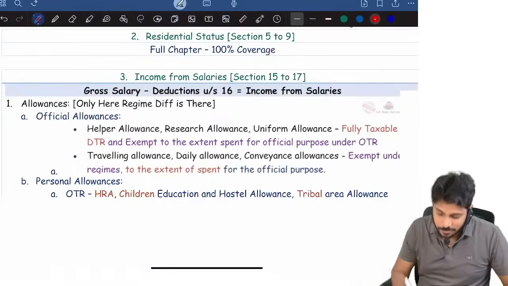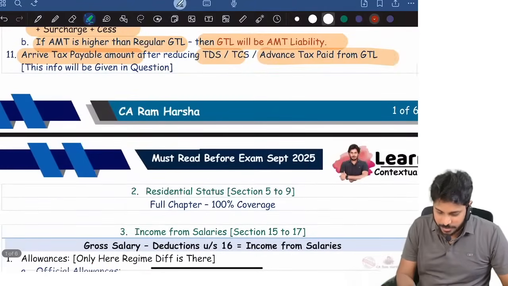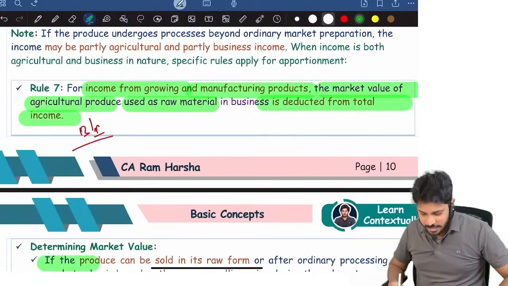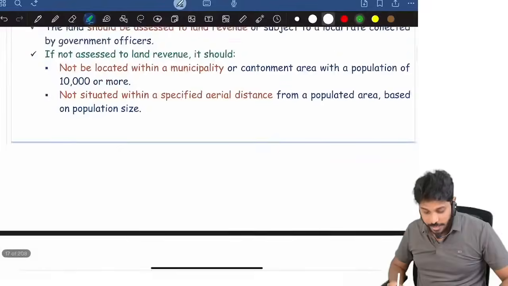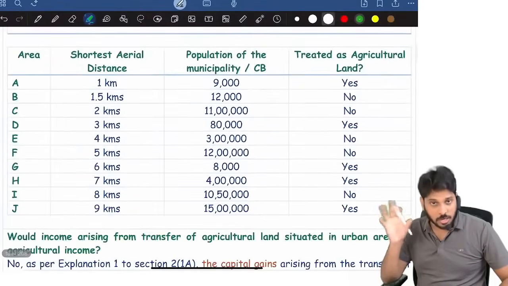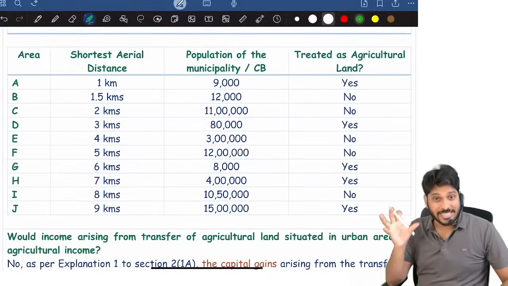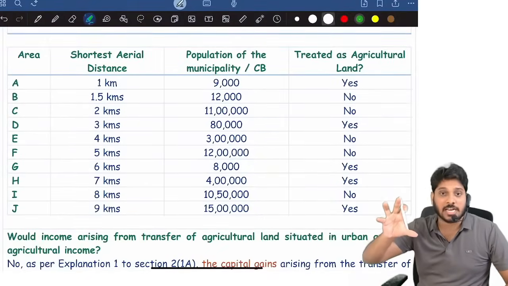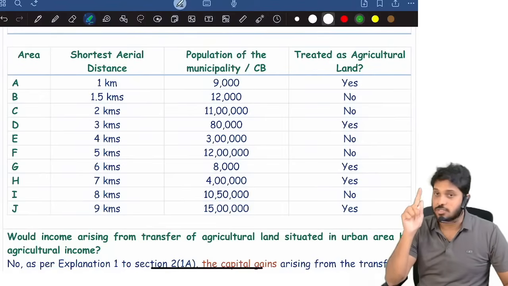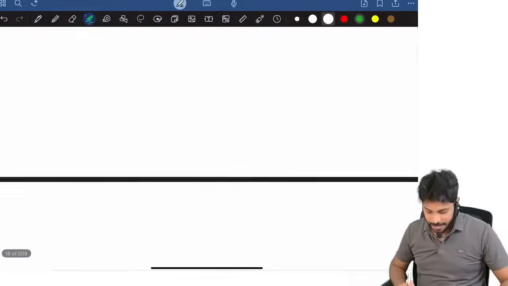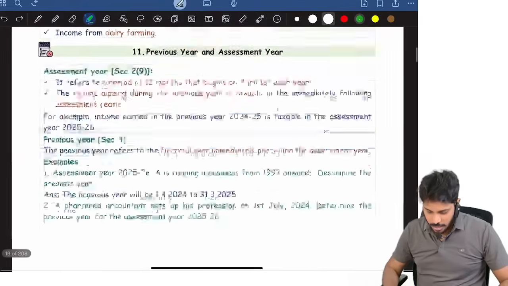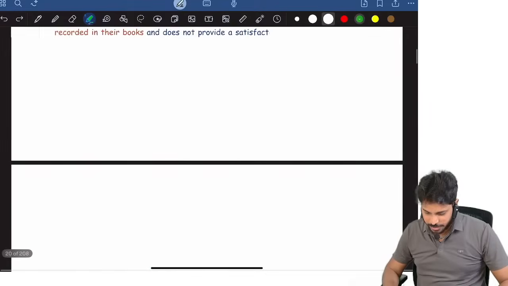Yes or no? Next. So with that, the agriculture income discussion is over, where I specifically spoke about composite activity, where agriculture and commercial activity both are involved. Rubber we discussed, coffee we discussed, tea we discussed. Next, apart from that, what else we have?